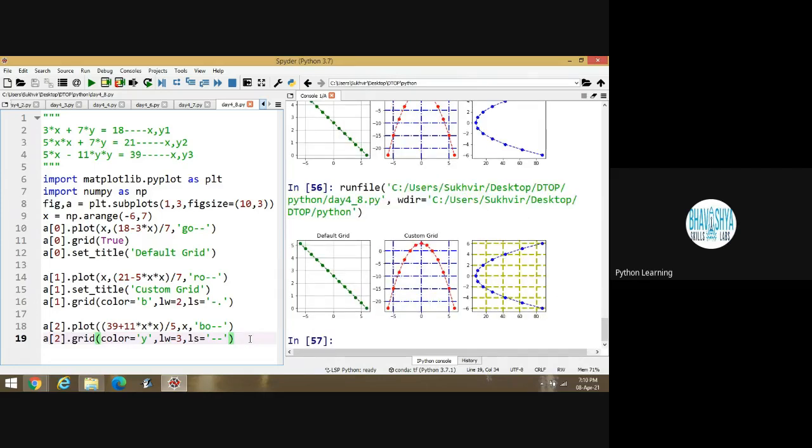You can change the content. Is it okay? Whether this grid content is clear to you or not? Yes, sir. Okay. Any doubt in these programs? Any doubt?